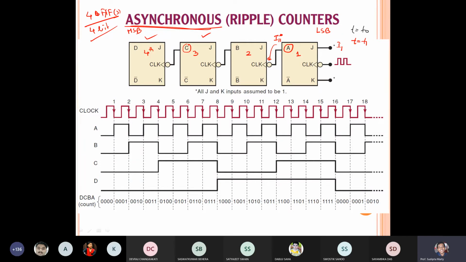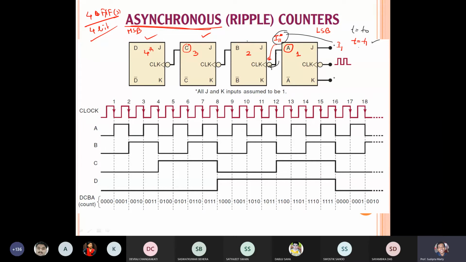That means here there will be no clock pulse because A is 0. B output is 0, so no clock pulse to the third flip flop. C is 0, which means no clock input to the fourth flip flop. But at t equal to t1, I am giving some input. Suppose I1 I have given over here. Based on I1, I get some output, and this output will trigger this clock pulse.